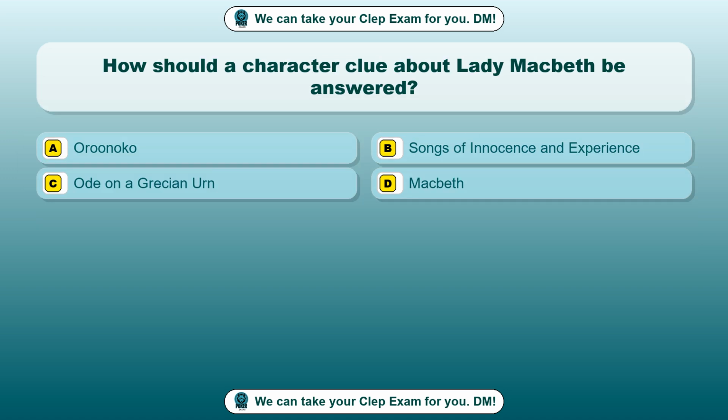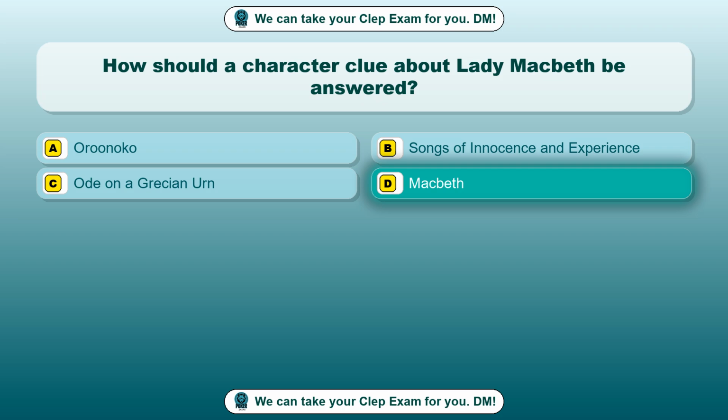Question 33. How should a character clue about Lady Macbeth be answered? Option A, Oroonoko. Option B, Songs of Innocence and Experience. Option C, Ode on a Grecian Urn. Option D, Macbeth. The correct answer is option D, Macbeth.